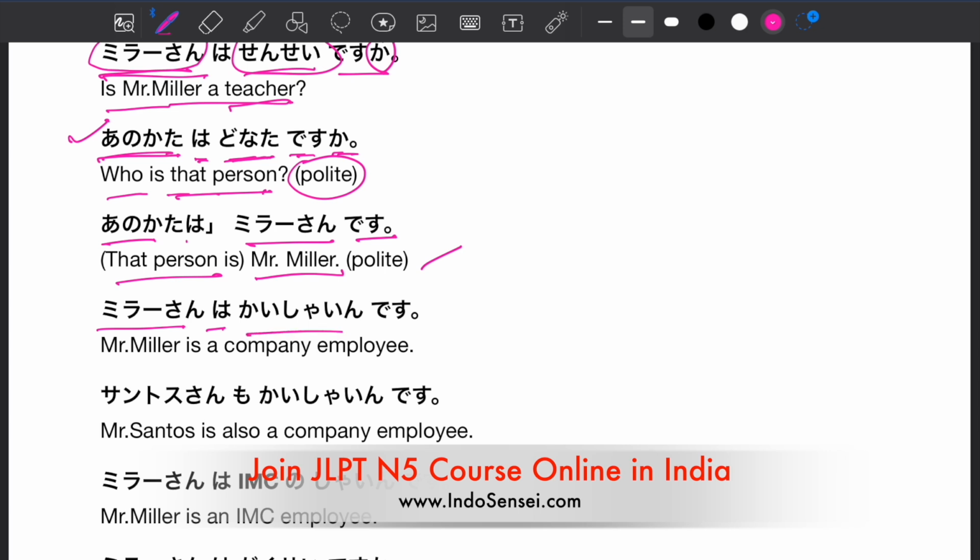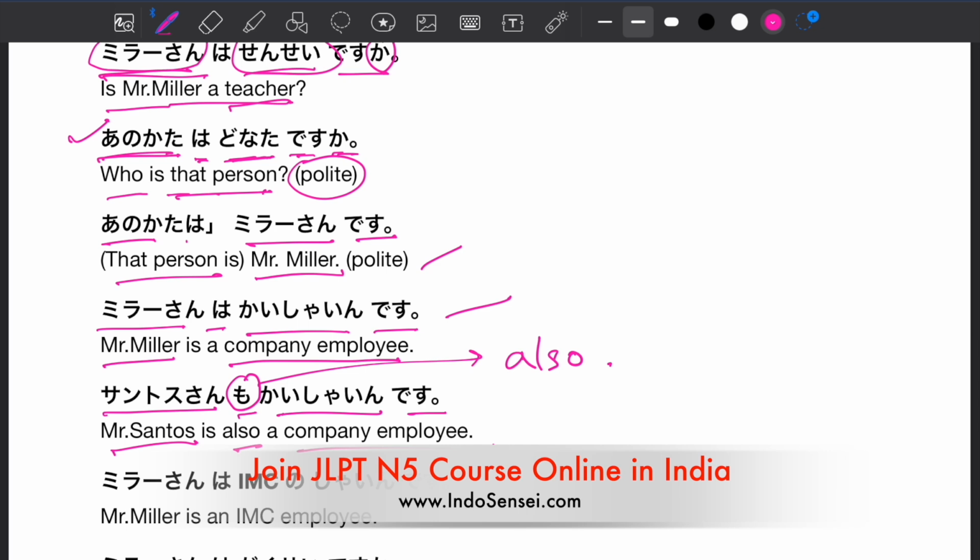Mira-san wa kaisain desu. Kaisain means company employee. Mr. Miller is a company employee. Mira-san wa kaisain desu. Santosu-san mo kaisain desu. Santosu-san is also a company employee. So, mo particle means also.